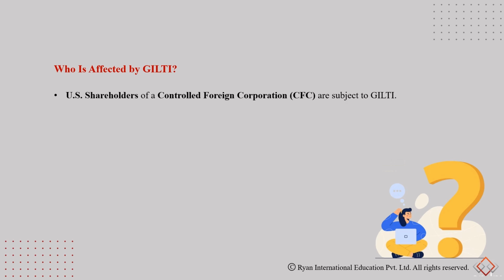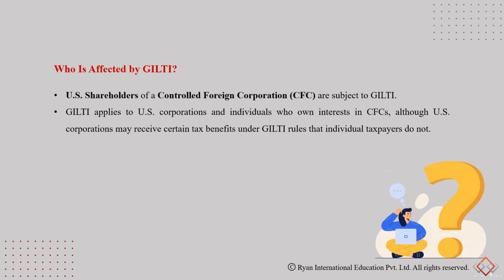US shareholders of a controlled foreign corporation are subject to GILTI. GILTI applies to US corporations and individuals who own interests in CFCs, although US corporations may receive certain tax benefits under GILTI that individual taxpayers do not have.